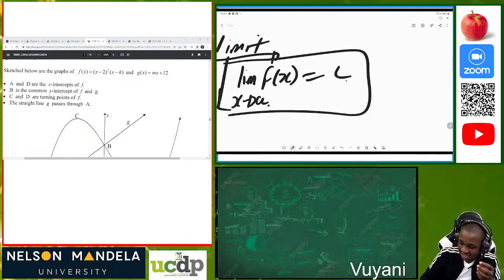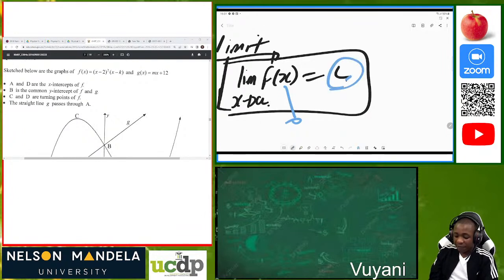It means that the value of f of x gets closer and closer to L. It gets closer and closer to L as x gets closer to a. So that's what we are saying, that the limit of f of x as x tends to a is equal to L.